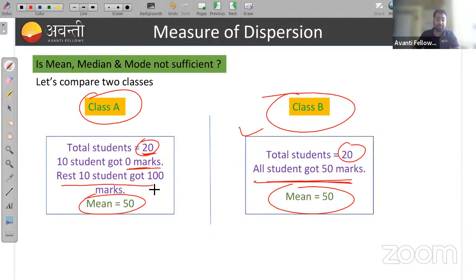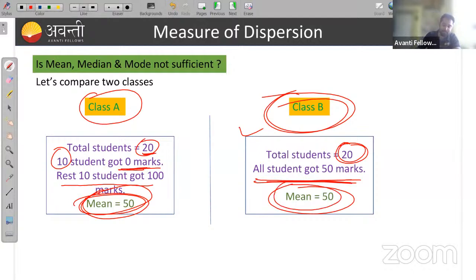If the class average is 50, then you would think all of the students must score around 50. But here 10 students are getting 0 marks. Right? 10 students are very good, yes, and 10 students are getting 0 marks. But in class B, you have 20 students and each student is getting 50 marks, then the mean is 50. There is some difference.